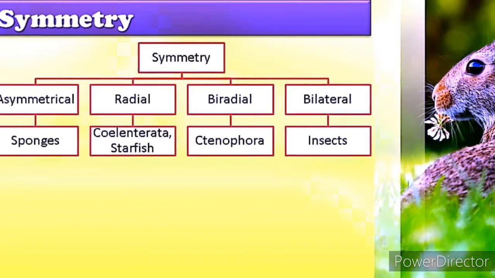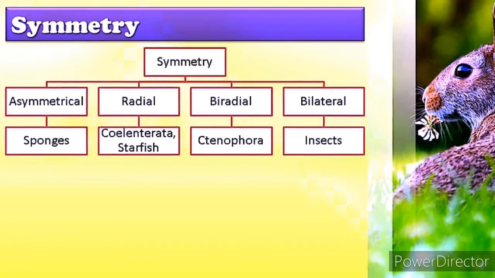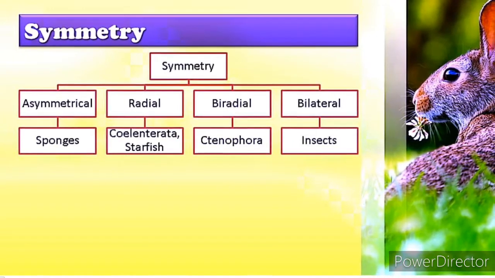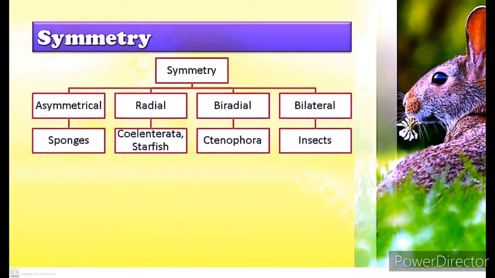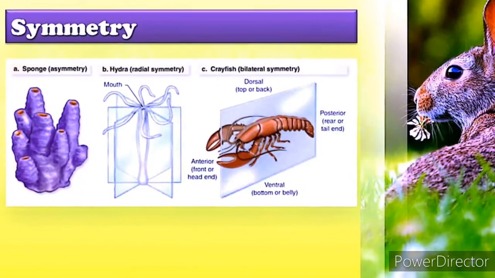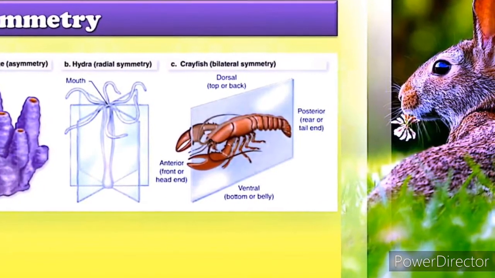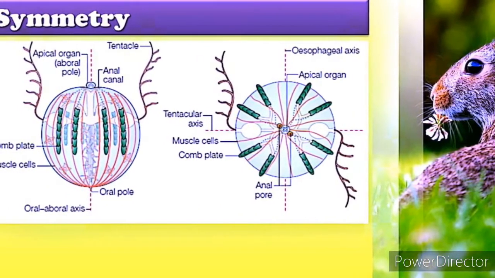When any plane passing through the central axis of the body divides an organism into two identical parts, it is called radial symmetry. So if we cut along the central plane, each part should be identical. That is called radial symmetry. It is seen in sea anemone.